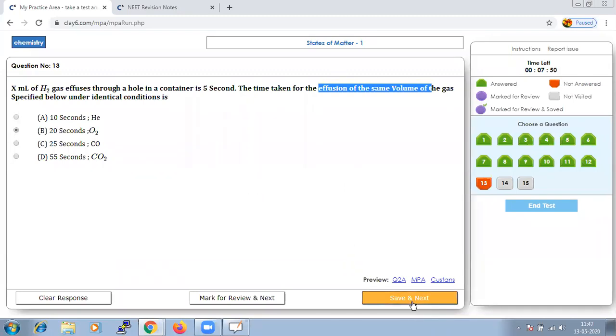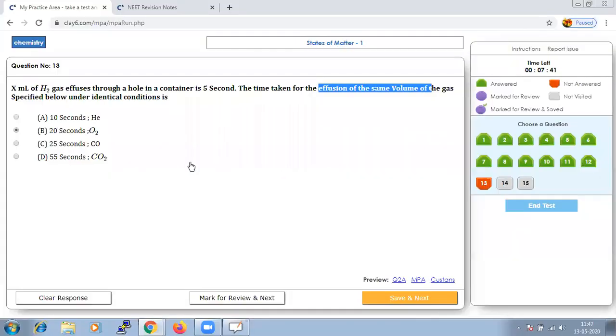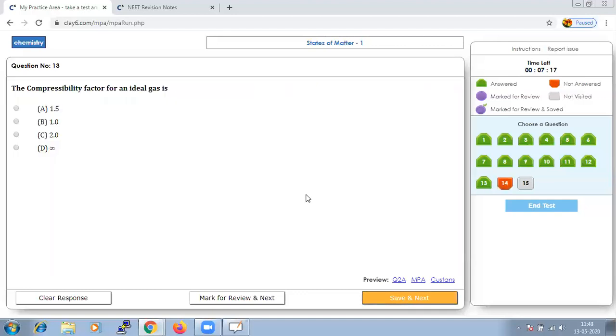Let us save that and go to next. Once again I repeat, you will not reach an answer since two values are unknown. Hence we need to do a trial and error method from the given options. It is not always compulsory that we will reach a direct answer, but sometimes we need to arrive at the right answer from the given options. So let us save that and go to next.